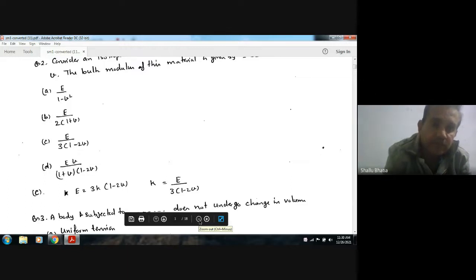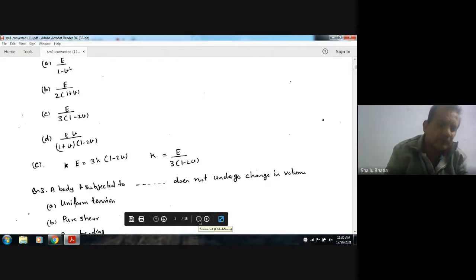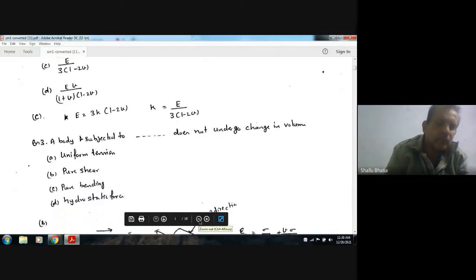So the relationship between bulk modulus and Young's modulus is given as E is equal to 3K times 1 minus 2 mu. So K is equal to E by 3 times 1 minus 2 mu. So the answer is C. This is the simple E, K and mu relationship.